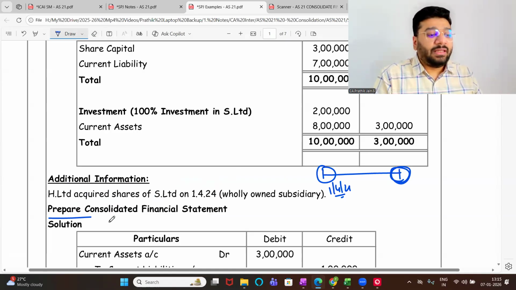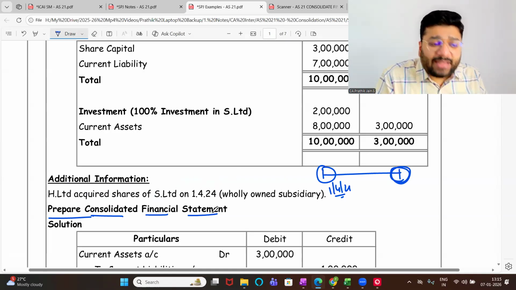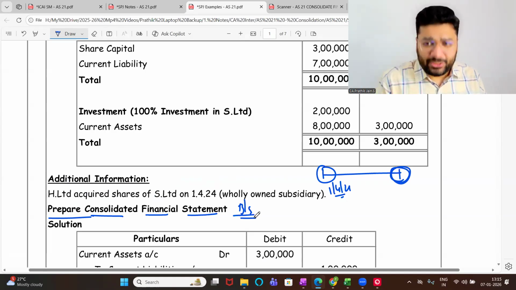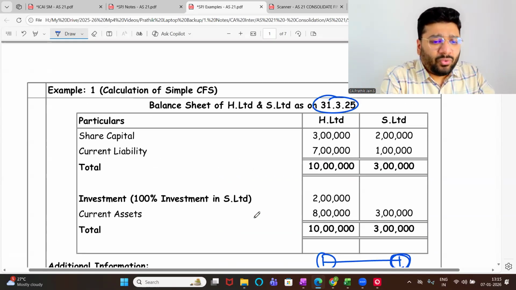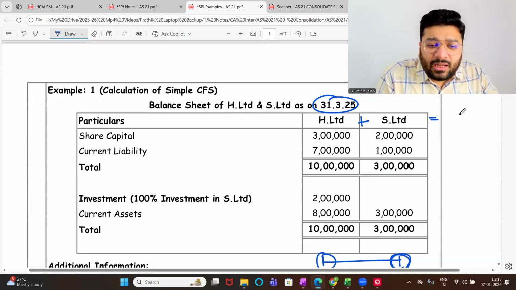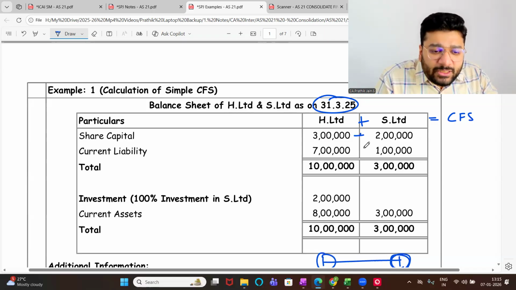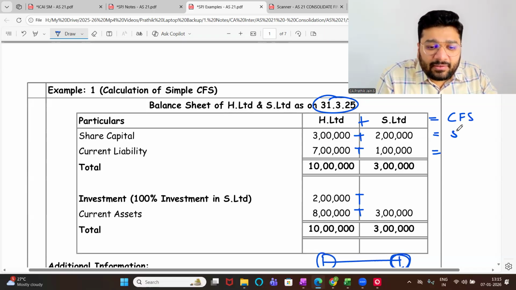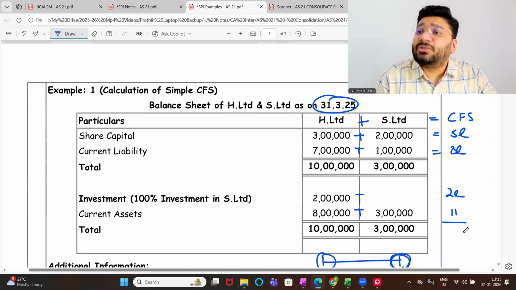Okay. Now, they're asking us to prepare the consolidated financial statement. That too only the balance sheet. I don't have P&L now. I'm only teaching the balance sheet part. Both of these companies, if you add, H plus S becomes the consolidated financial statement. Both of these you add, what do you get? 5 lakh, 8 lakh, 2 lakh, and 11 lakh. This is the consolidated financial statement.